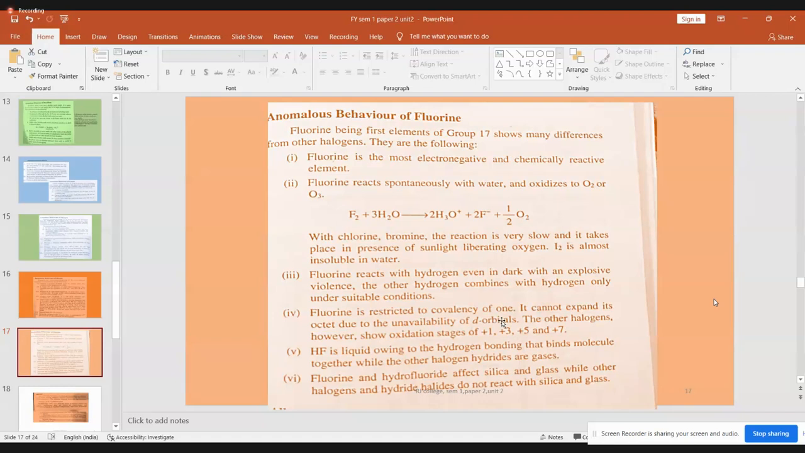What is nearer to 2p5? The nearer orbital can be the 3s orbital, then the next nearer will be the 3p orbital, then filling of 4s, then comes the 3d orbital, isn't it? So these d orbitals are beyond the reach of the fluorine atom.